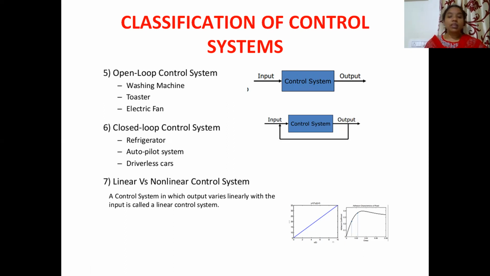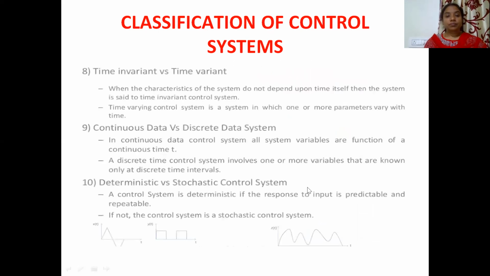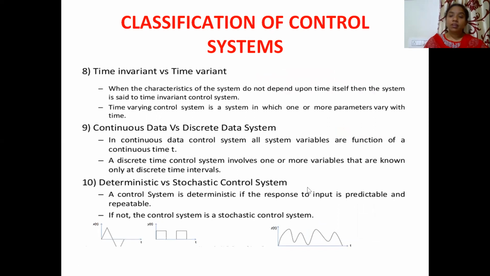Next comes linear versus non-linear control system. A control system in which output varies linearly with the input is called a linear control system, right? Next, time invariant versus time variant control systems.